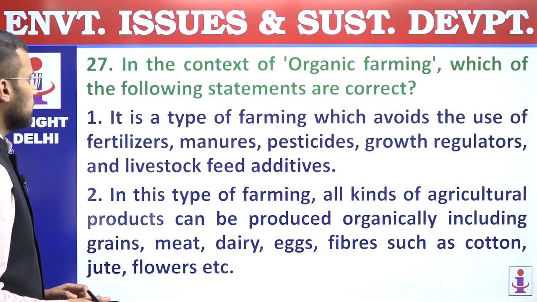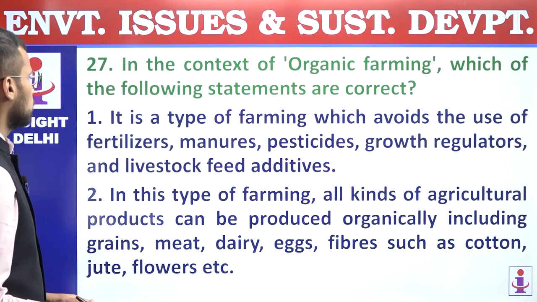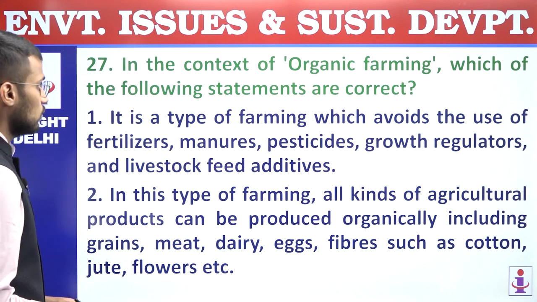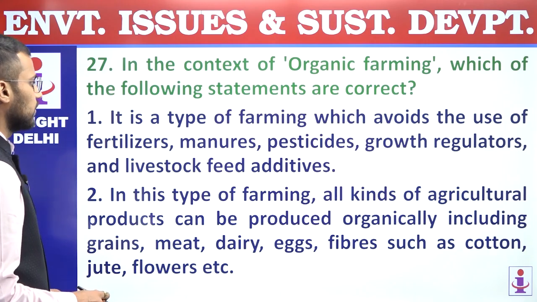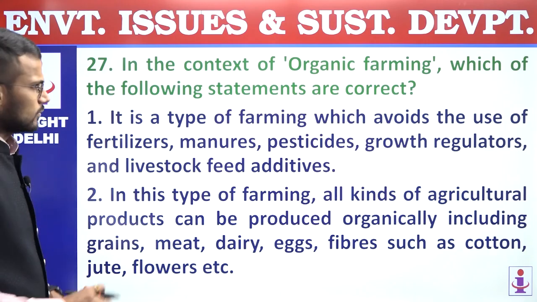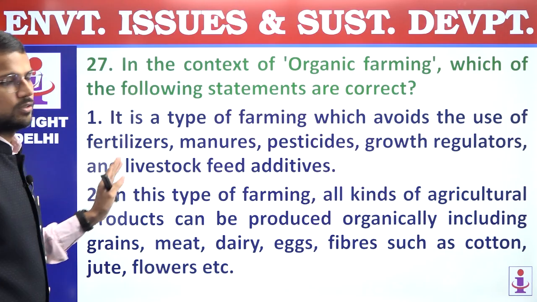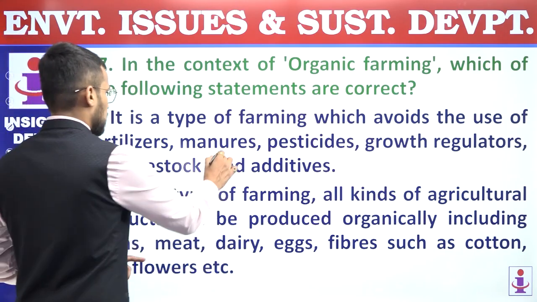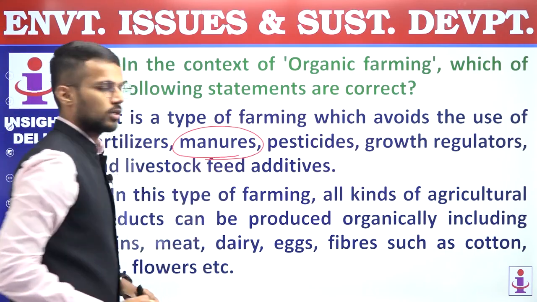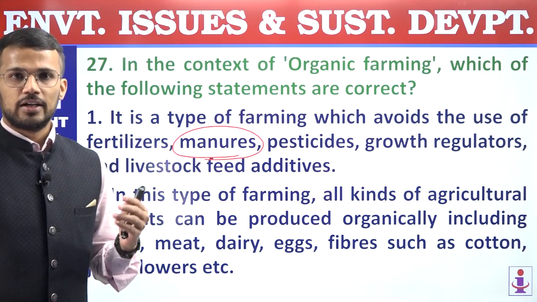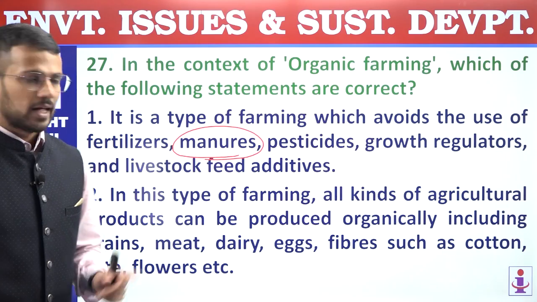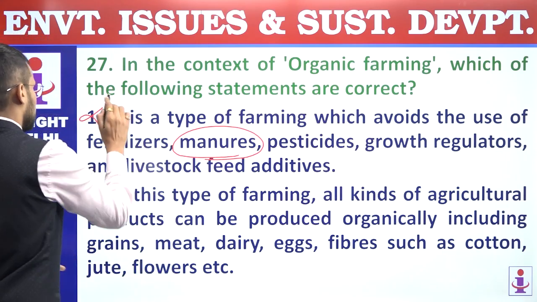27th, in the context of organic farming, which of the following statements are correct? First, it is a type of farming which avoids the use of fertilizers, manures, pesticides, growth regulators, and livestock feed additives. Now, on the face of it, this statement looks okay, but they have also used the term manure, which makes it incorrect, right? Manure is used in organic farming, and that's why first statement is incorrect.